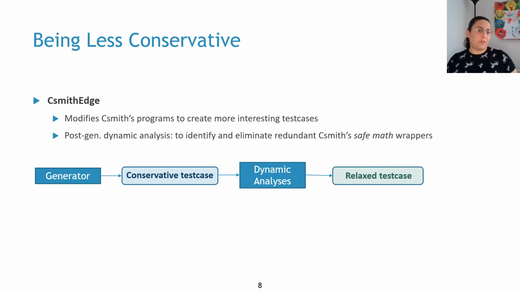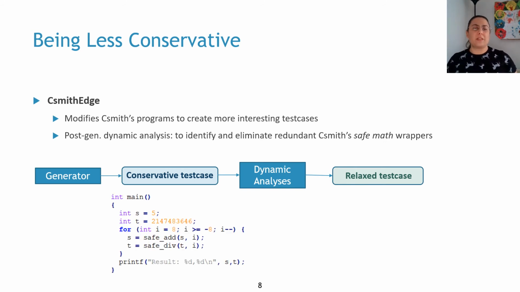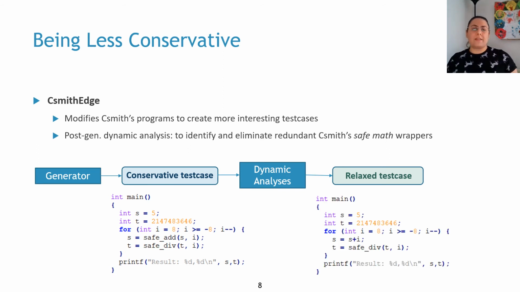We have the generator, which is in our case Csmith. It generates a test case. We then use our dynamic analysis to identify and eliminate these redundant checks. The dynamic analysis will output a relaxed test case, which contains these checks only when they are needed. For example, if we look at the example from before, the original test case will include safe add and safe div, but the relaxed test case will leave the plus operator as is.